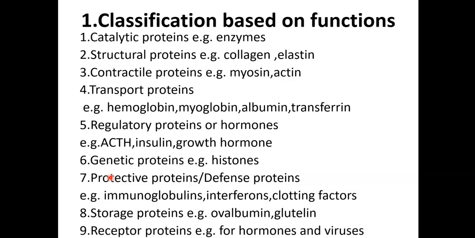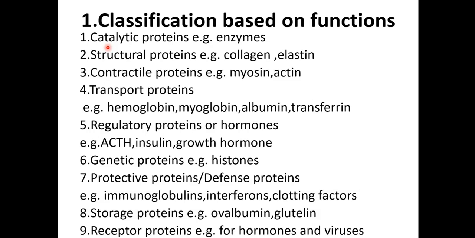There are 9 types of protein based on classification. The first type of protein is known as catalytic protein. What is meant by catalytic protein? Which is the example for this catalytic protein? That is our enzymes. Enzymes are known as biological catalyst. They enhance the chemical reaction. So the example for catalytic protein is our enzymes.